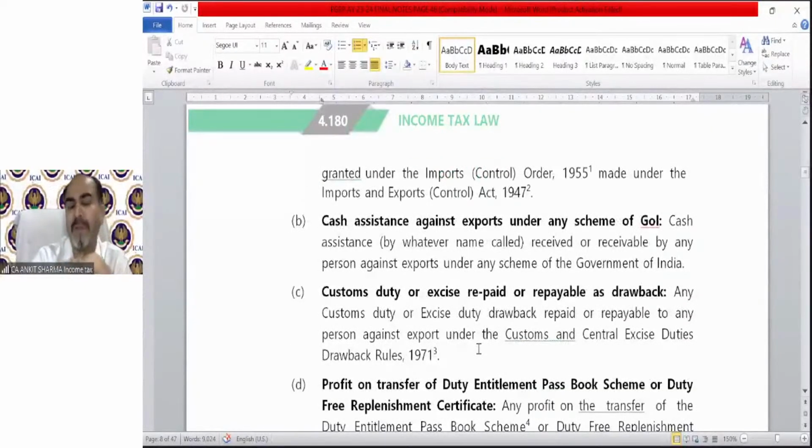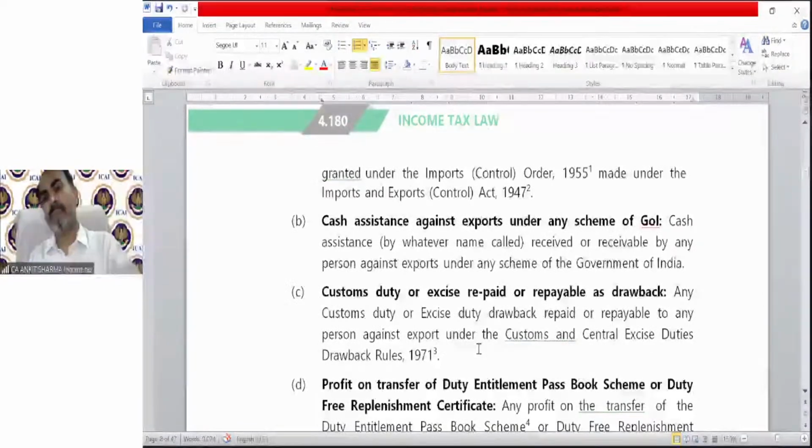In the same way, custom duty or excise duty repaid or repayable as drawback. So if I paid any custom duty on import, etc. On import, we need to pay duty. Export is technically duty free, but import is technically dutiable. If you import some article, that is dutiable. If you manufacture, then you need to pay excise duty or GST, etc. So if we import some article into India and pay import duty of say 1 lakh rupees, it's a part of indirect tax. And after some manufacture, we again export that article.